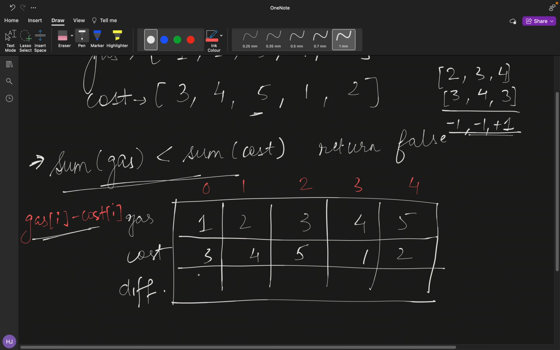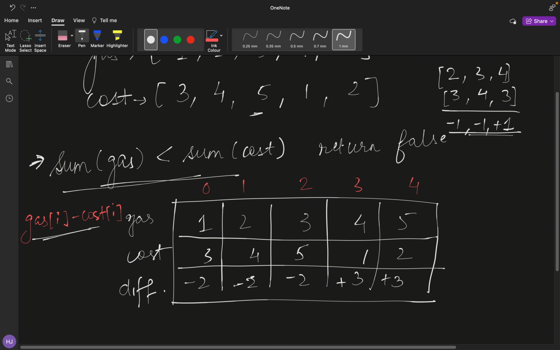So now let's compute the differences of gas of i and cost of i. It turns out to be minus 2, minus 2, minus 2, plus 3, and plus 3. So do you think that 0, 1, 2 could be the possible points from where we can start our journey?